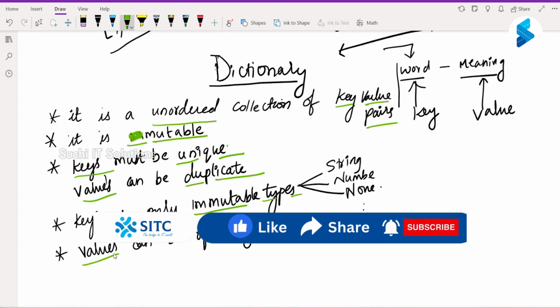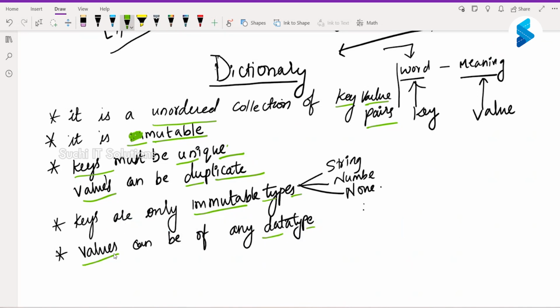So a dictionary is a set of key value pairs. Keys are unique, values can be duplicates, and keys generally should be of immutable types, and values can be of any data type.